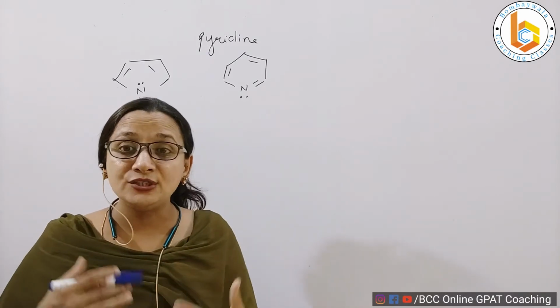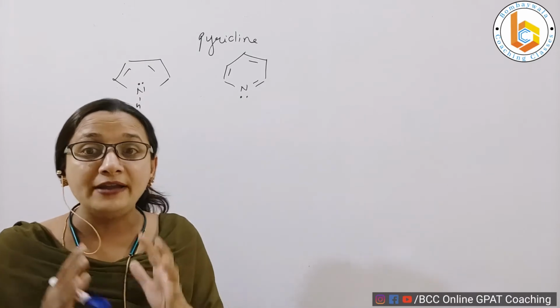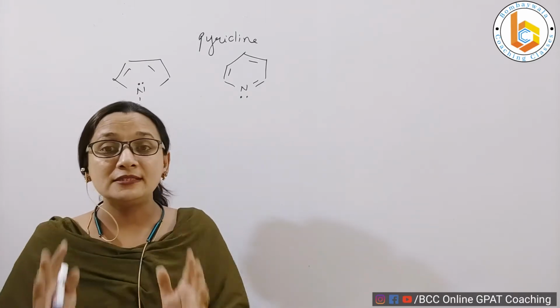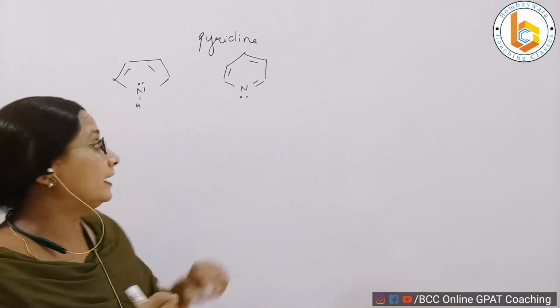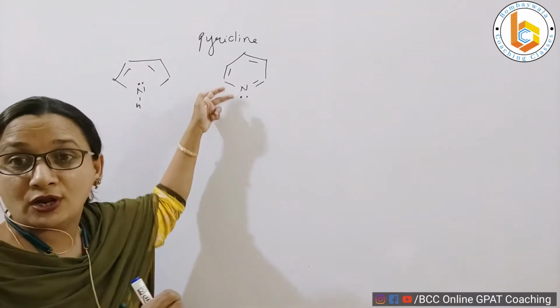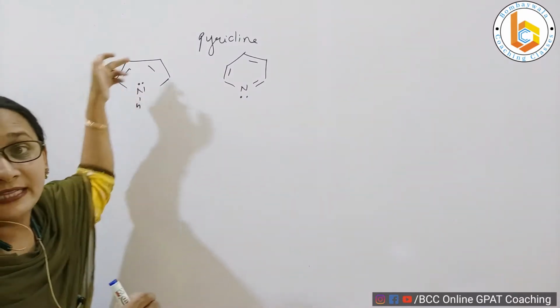This has not been written accidentally, it has been written thoughtfully, that is why it is lying outside the ring. Now let us see the structure so that you also will consciously write the lone pair of electrons of this nitrogen outside the ring and the lone pair of electrons of that nitrogen inside the ring.